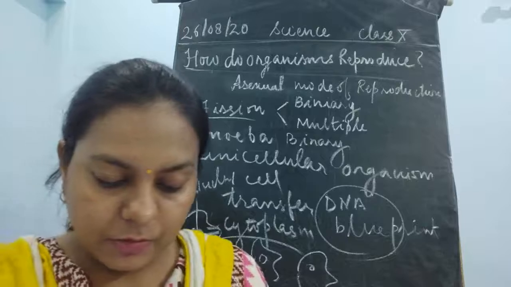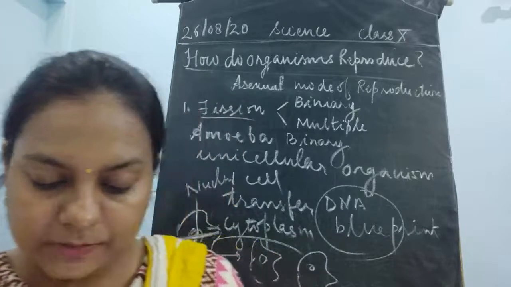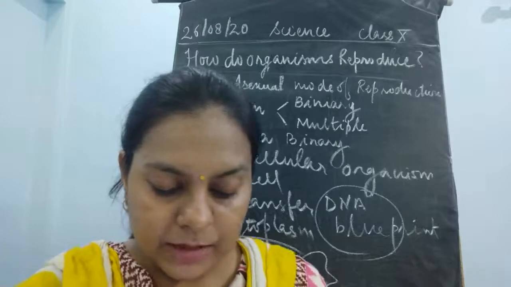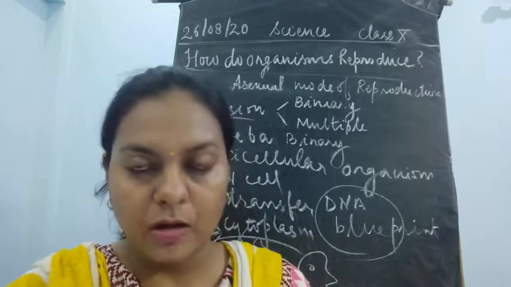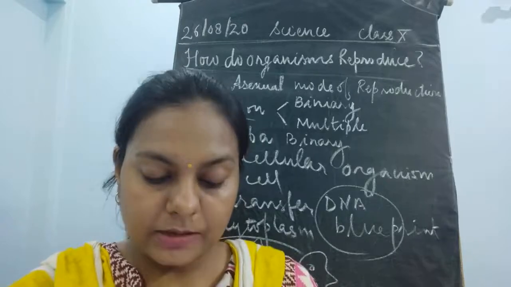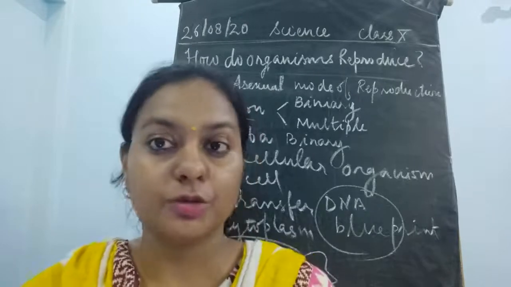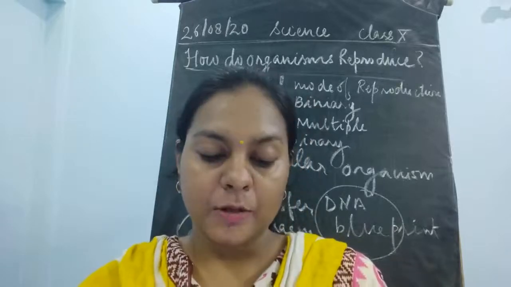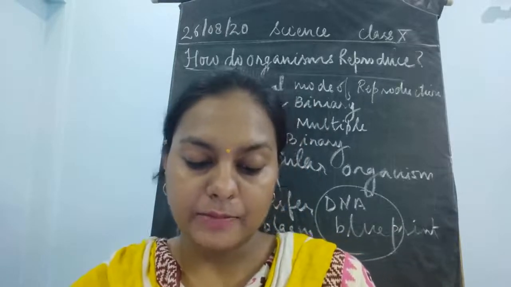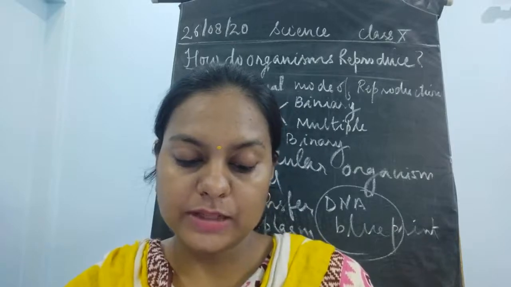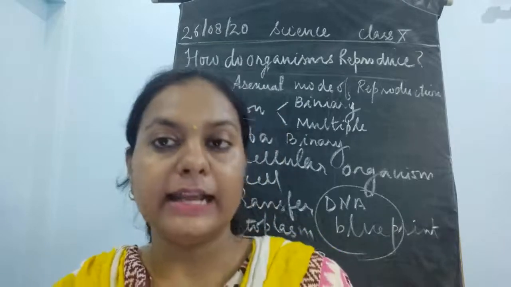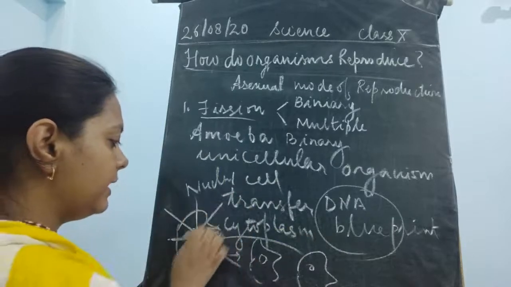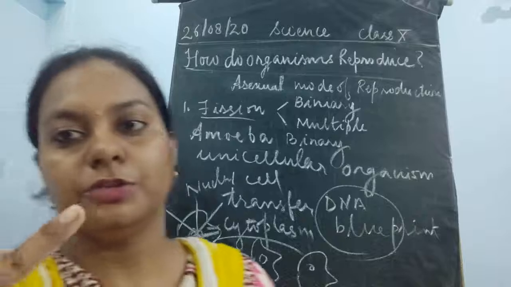So in fission, for unicellular organisms, cell division or fission leads to the creation of new individuals. Many different patterns of fission have been observed. Mostly bacteria and protozoa simply split into two equal halves during cell division. In organisms such as amoeba, the splitting of the cell during division takes place at any plane. It could divide in this plane, it could divide in this manner, but it is going to divide only into two parts.